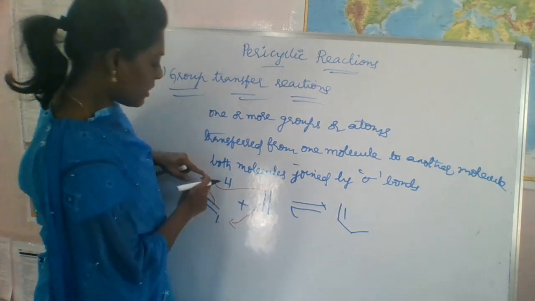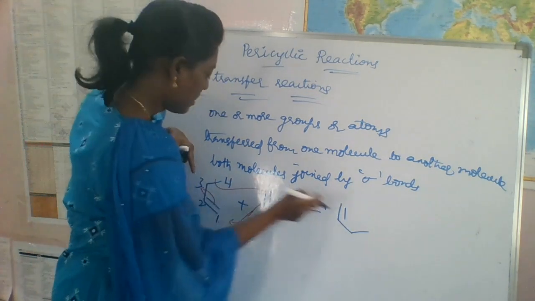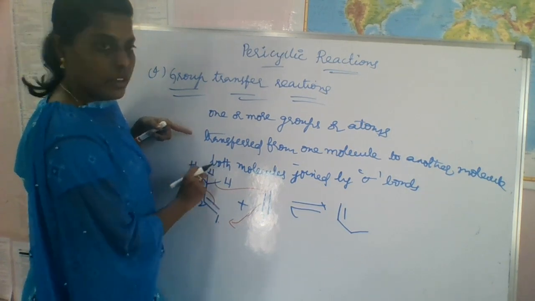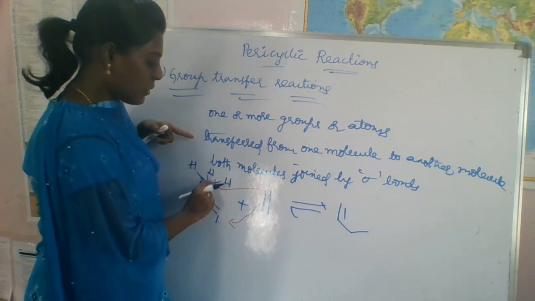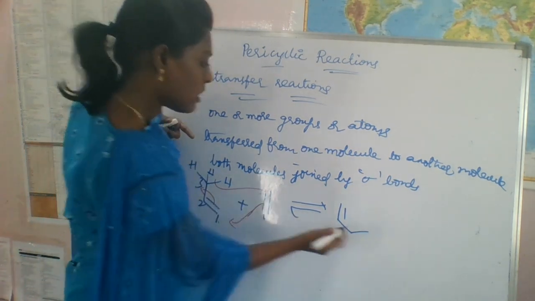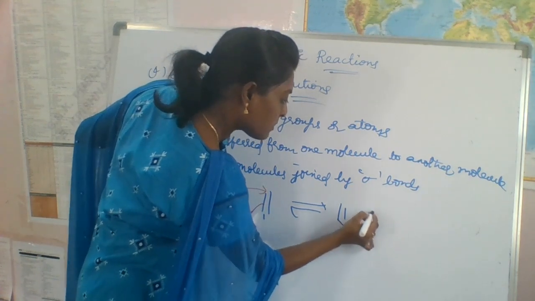Here, there is no hydrogen. How many hydrogens are there? 3 hydrogens are there, right? We have to transfer only one of the hydrogens to this one, right?